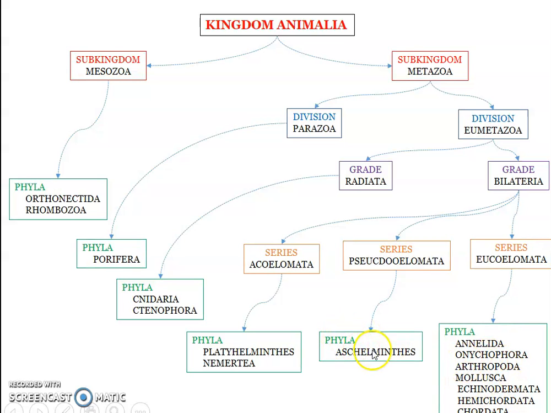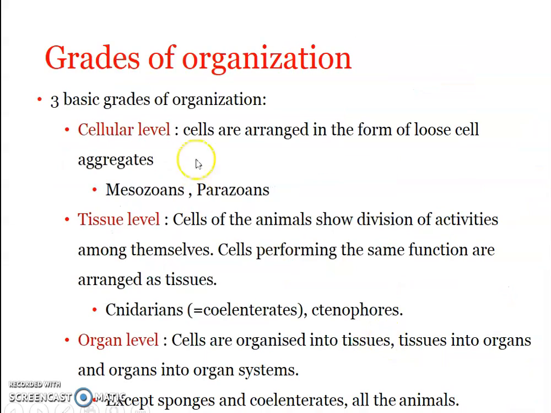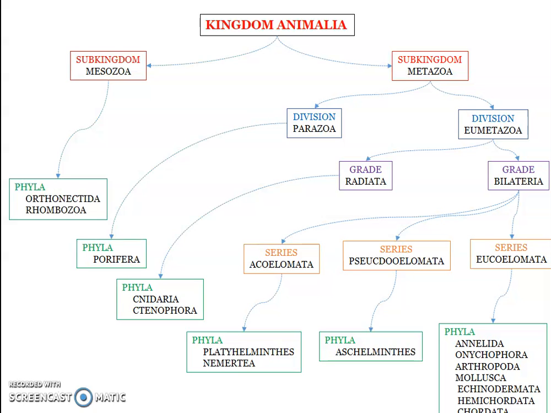Now, superphylum Aschelminthes includes Nematoda, Rotifera, and Gastrotricha, which you're supposed to learn as per your syllabus. Other than these three, the superphylum Aschelminthes also includes Kinorhyncha, Acanthocephala, Entoprocta, and Loricifera. These are all the phyla coming under the superphylum Aschelminthes. Clear? We will see the details, the different criteria upon which the classification is made, in detail in the coming presentation.